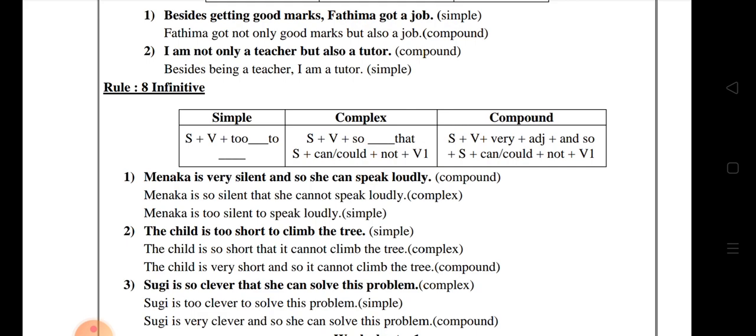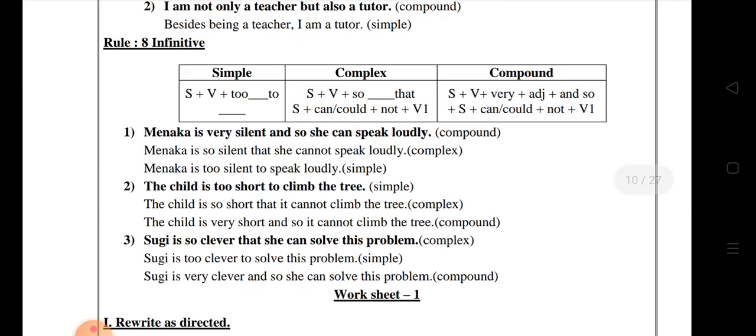Okay. The simple is subject plus verb plus to model. Okay, this is the to model. Next, complex: subject plus verb plus so that, then again subject and can or could and not plus V1. In the compound: subject plus verb and very plus adjective plus and so, and then again subject plus can or could plus not plus V1. So in the complex and compound we have to write only so that and so. This is the difference between complex and compound.